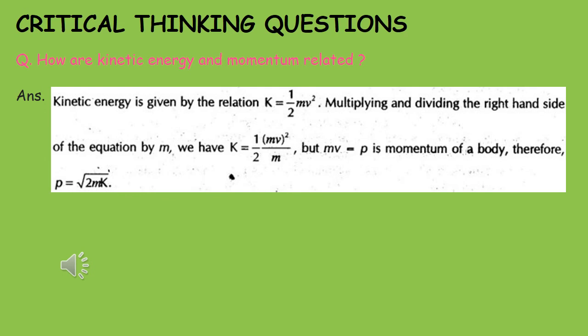So mv is equal to momentum, we know. So if we replace the value, we will be getting P is equal to root over 2 into m into K. I hope all of you have understood the concept.